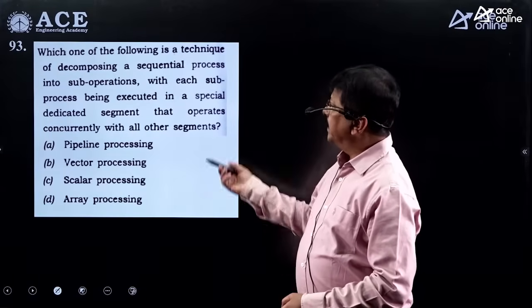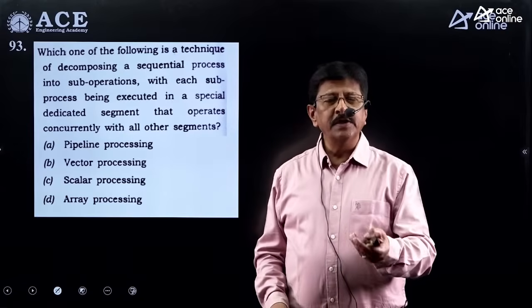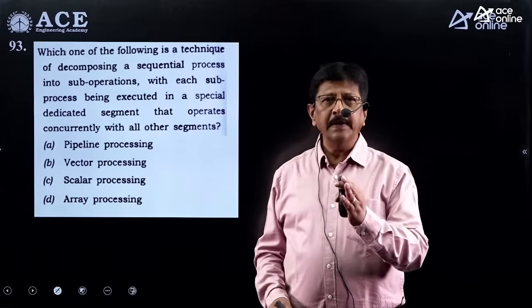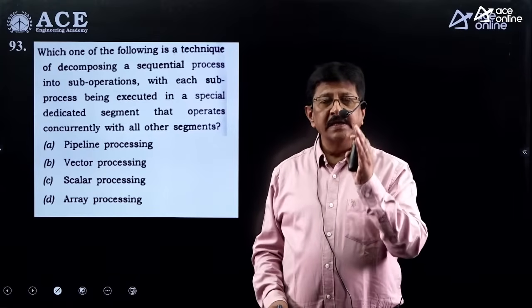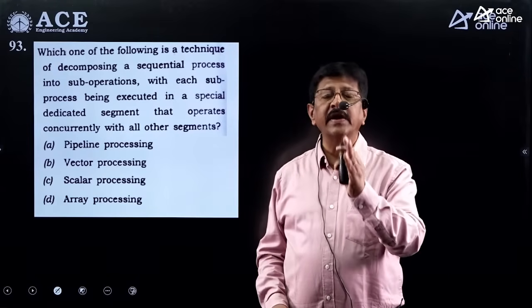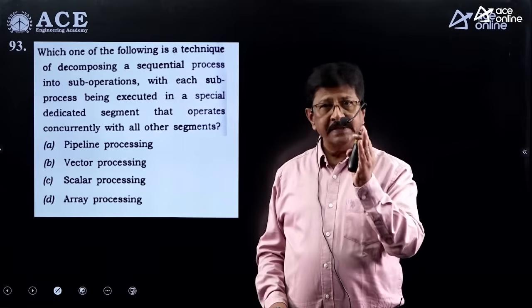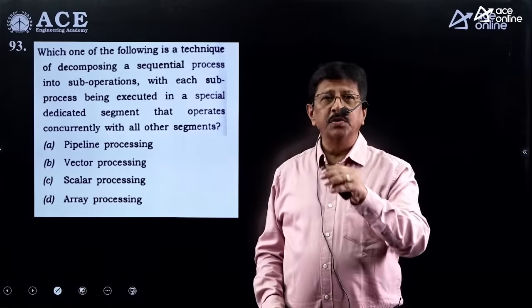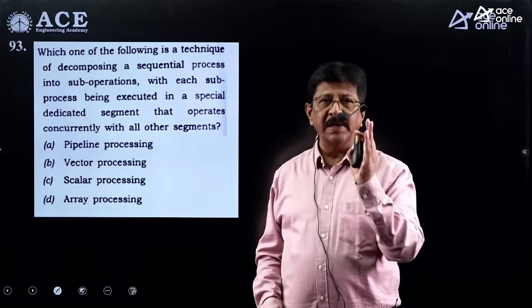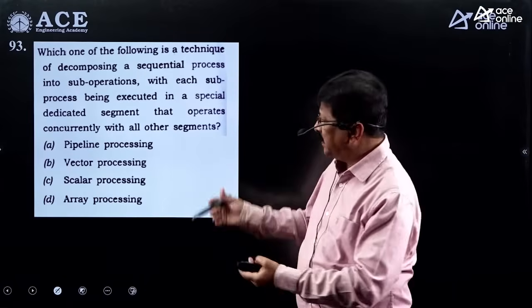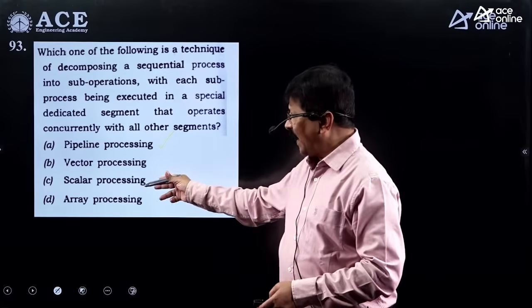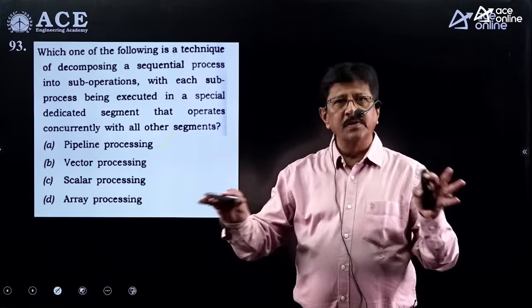Fine. This is, I think, a very easy one. It is the definition of pipelining. What is a pipeline? It is the process where a sequential process is divided into a number of sub-processes of equal complexity, which are executed in different segments simultaneously. So this is very easy, it's pipeline processing. Vector processing, scalar processing, array processing are all different things.